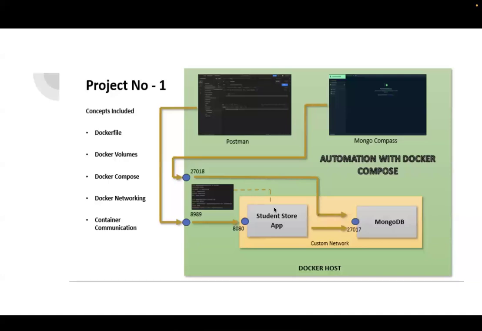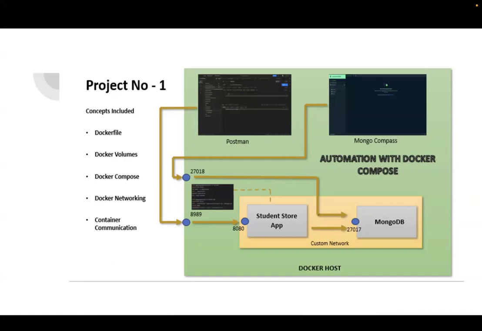It's an automation that we are going to do as part of this project, along with the Docker concepts. This project number 1 covers Dockerfile, Docker volumes, Docker Compose, Docker networking, and container communication. We might be learning the concepts individually, but how they work together is very important in real time. You need to understand how to connect the different concepts you have learned, so this project puts them all together.